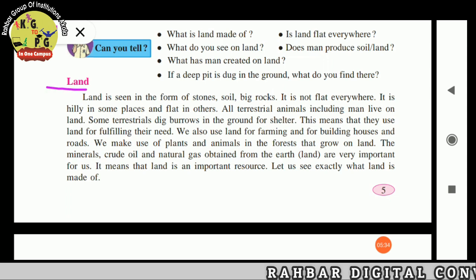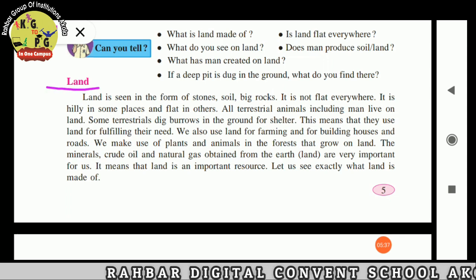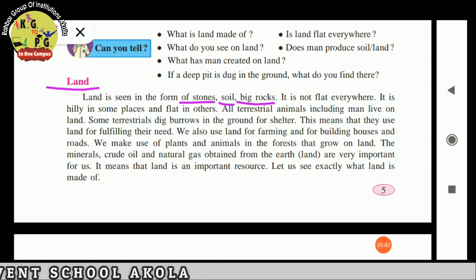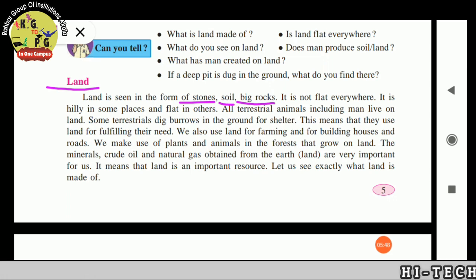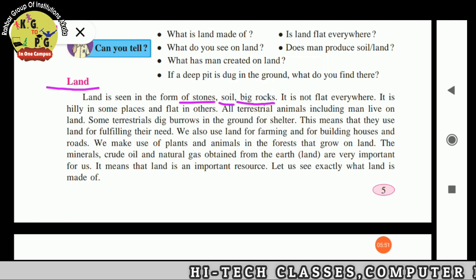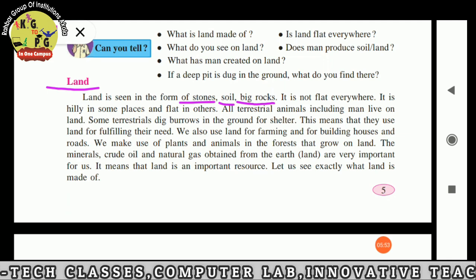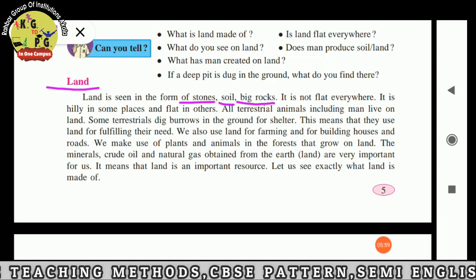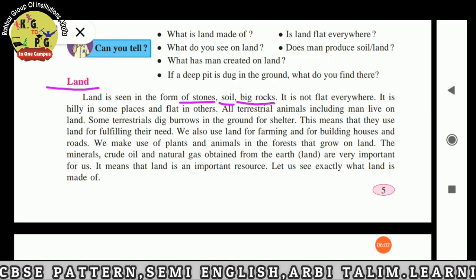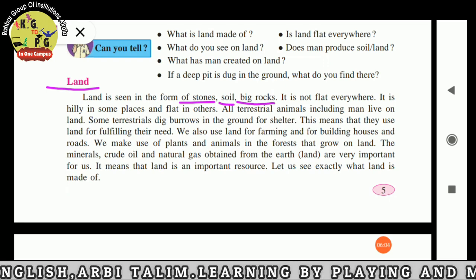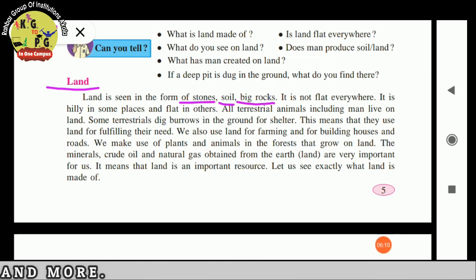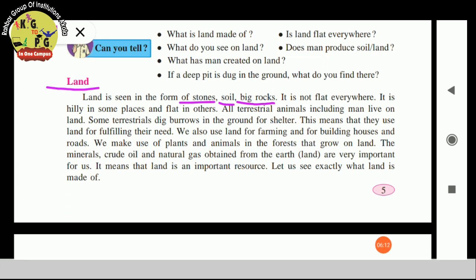Next point is land. Land is seen in the form of stones, soil and big rocks. It is not flat everywhere. It is hilly in some places and flat in others. All terrestrial animals, including man, live on land. Some terrestrial animals dig burrows in the ground for shelter.